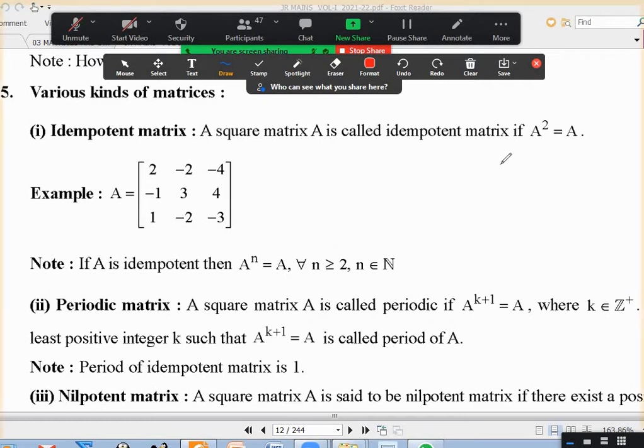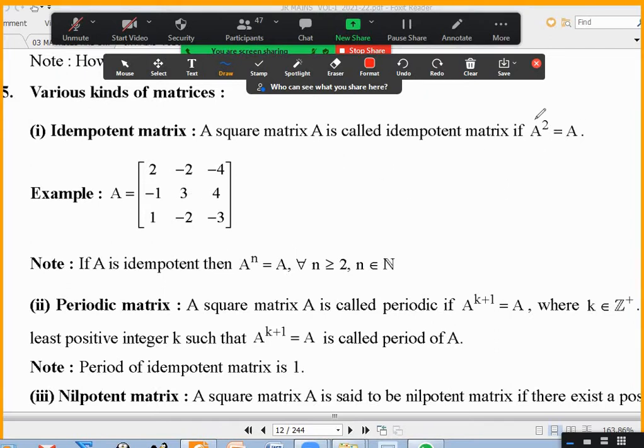This is an example. Somebody says, tell me 1 or 2 matrices which are really idempotent. There are hundreds of matrices. When you square them, you'll get the same matrix. All of them are called idempotent matrices. Is it okay? We are not proving anything here.